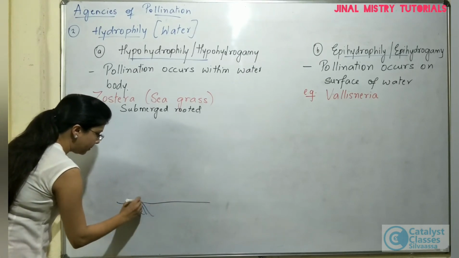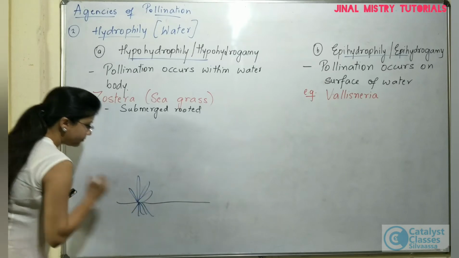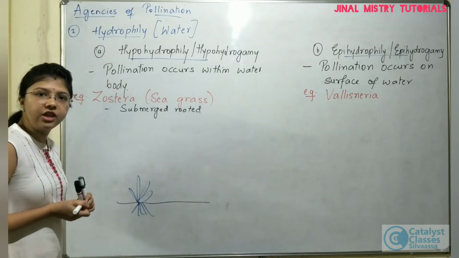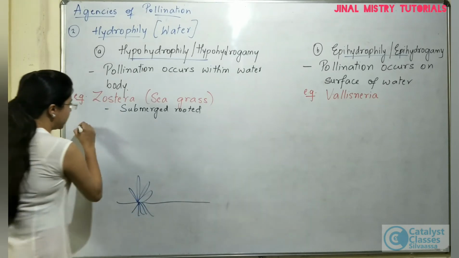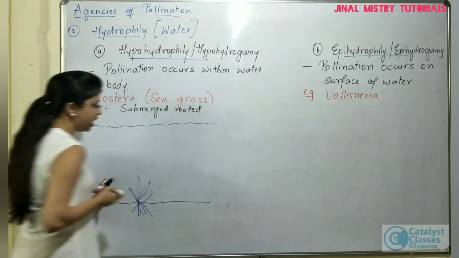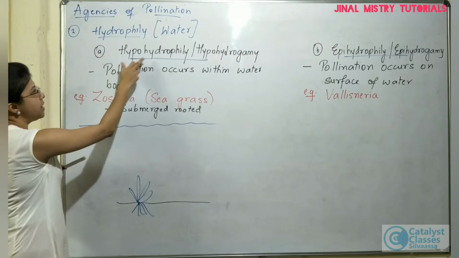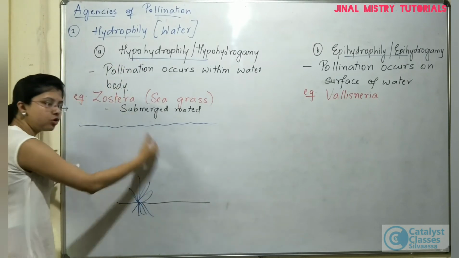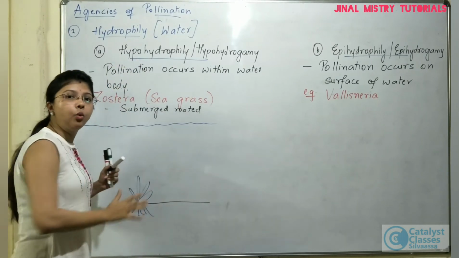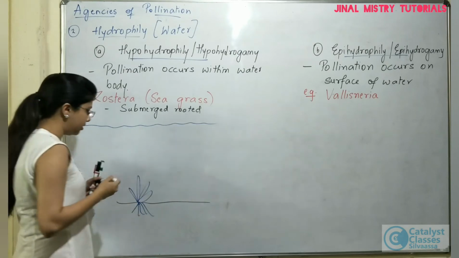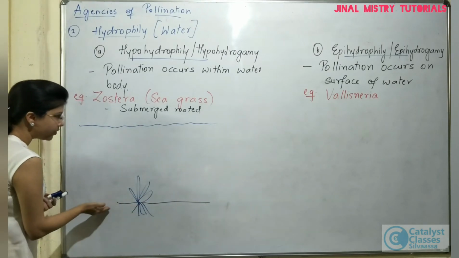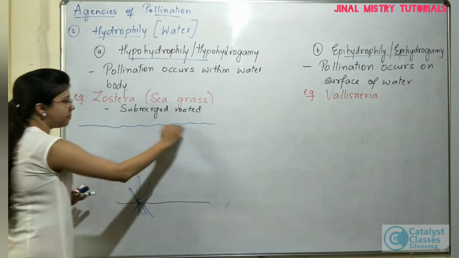These are the roots of the plant, and these are the leaves of the Zostera plant, this being the surface of the water. Now as I said, Zostera is an example of hypohydrophily, so the process of pollination is going to take place within the water body, inside only.